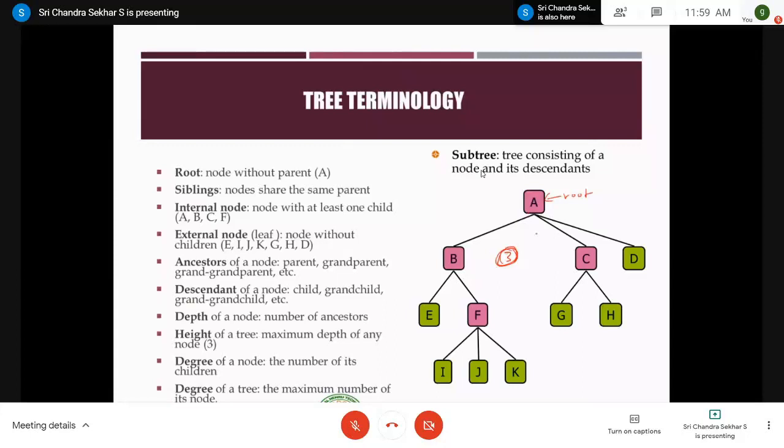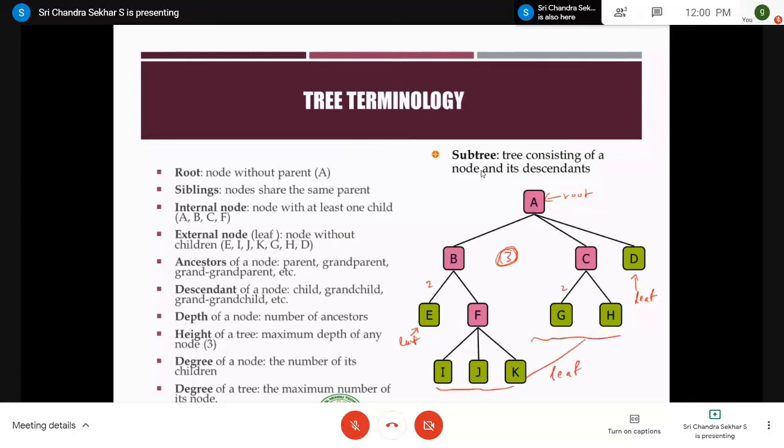So for A we have 3 children, for B we have 2 children, and C has 2 children. D has no children. According to the definition, if a node does not have any children, that node is called a leaf node, right? Similarly, if you come to E, this also does not have any children, therefore this is called a leaf. And similarly I, J, K and G, H, all of these are called leaves. As you can observe in the diagram, they are represented with a green block, right?